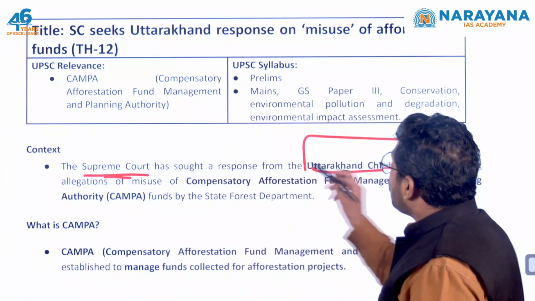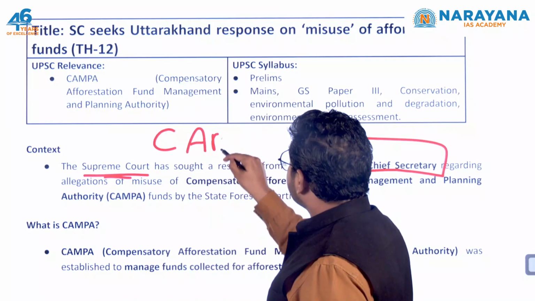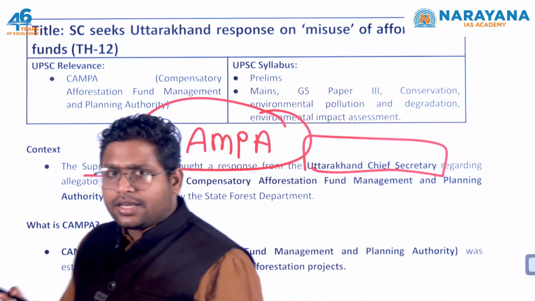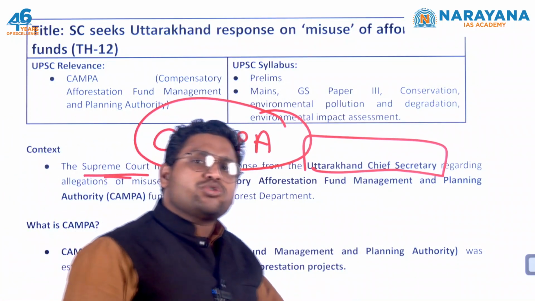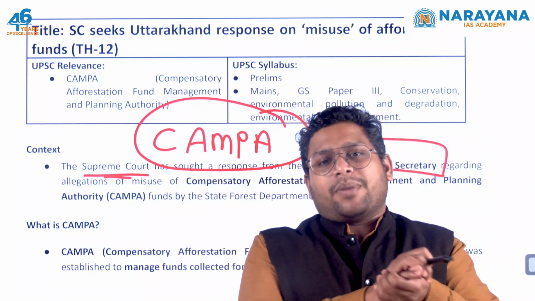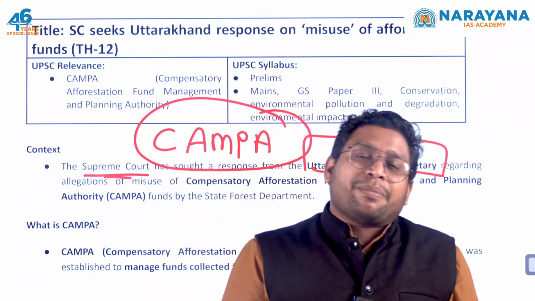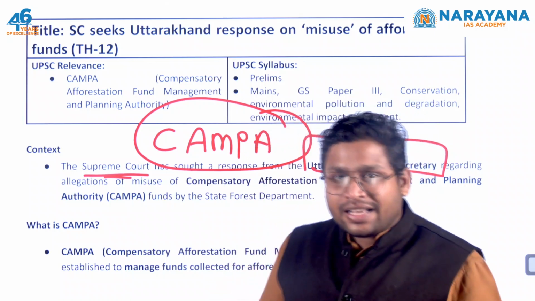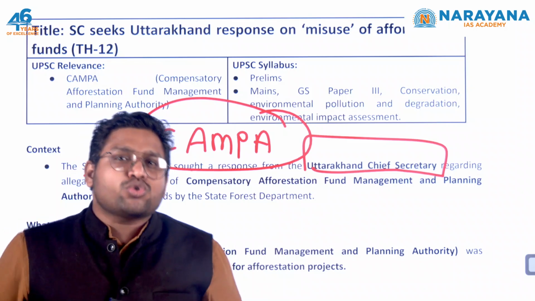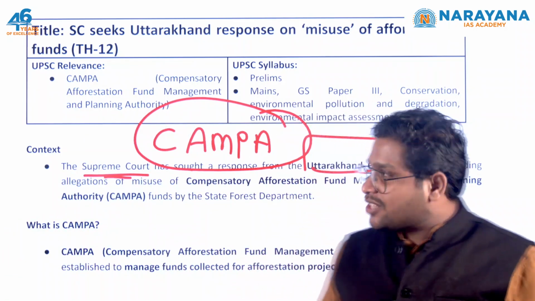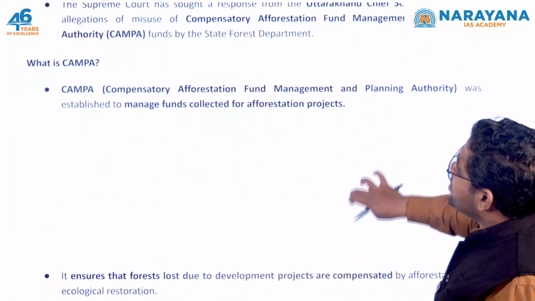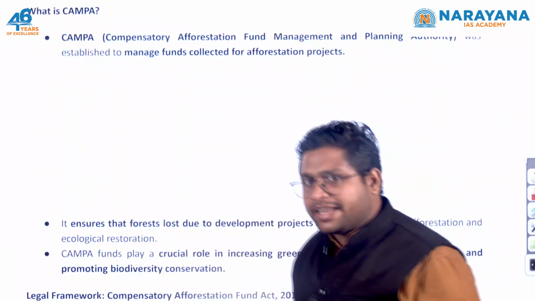There is a fund called the Campa Fund. In that fund there is some money, and this money is supposed to be used for forest conservation, afforestation, all these purposes. But what forest officials did, they started buying iPhones, they started buying stuff for their office, the administrative stuff. So they have misused this Campa Fund. That's why the Supreme Court has called the Uttarakhand Chief Secretary. Now we should know what this Campa is. You should have a brief idea about it.